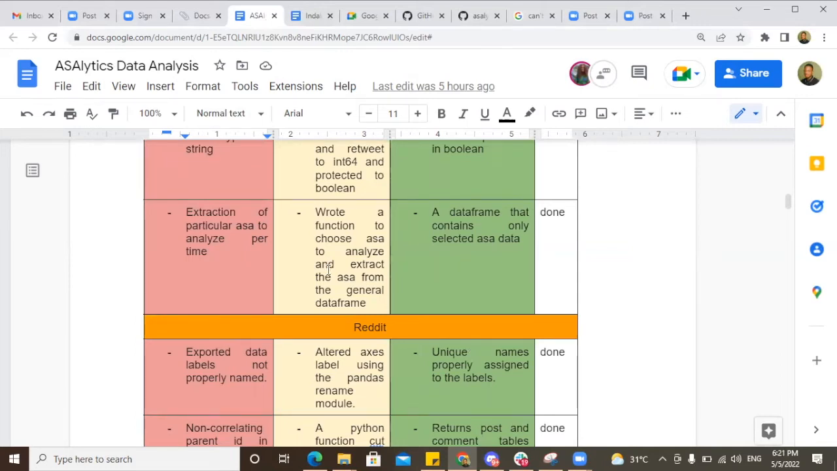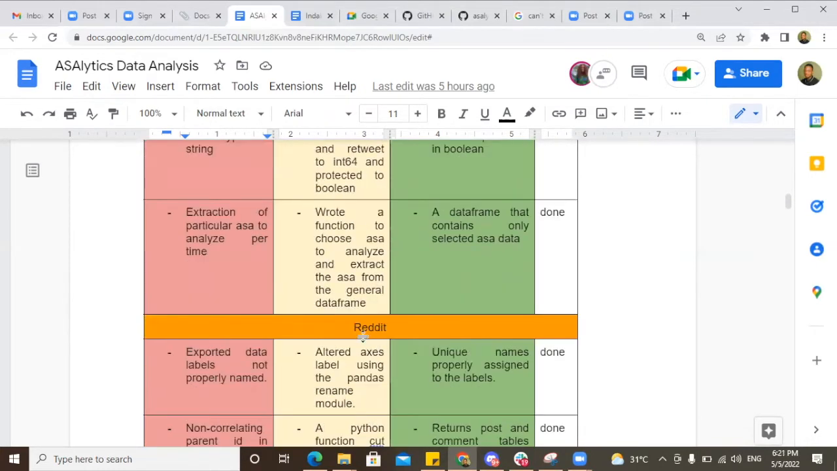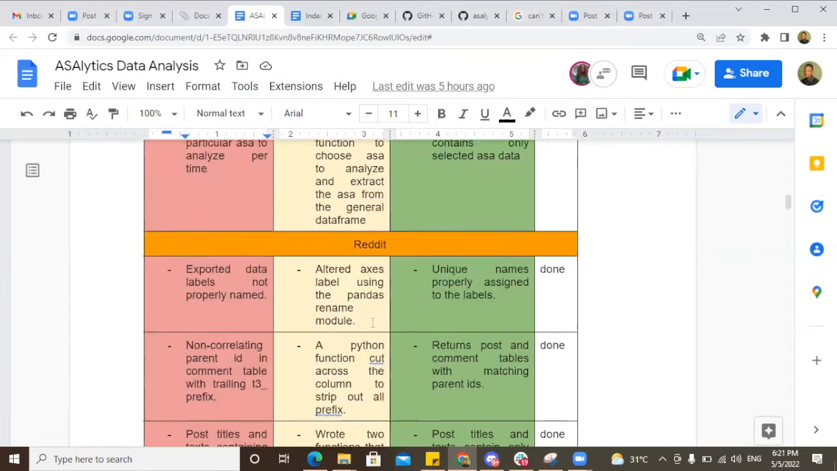Or you don't have to make your code complex by getting everything when you only need to get a particular ASA for that runtime. So that is that for the cleaning for Twitter. As I said earlier, my colleague Precious will be talking about the Reddit and the GitHub.